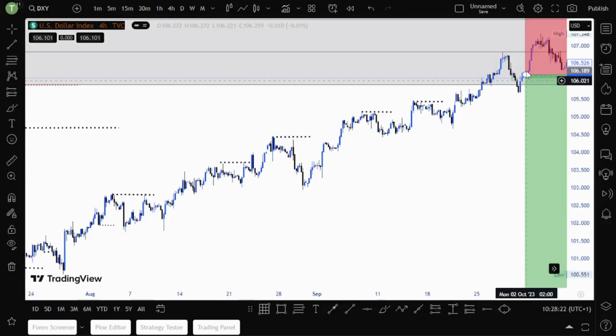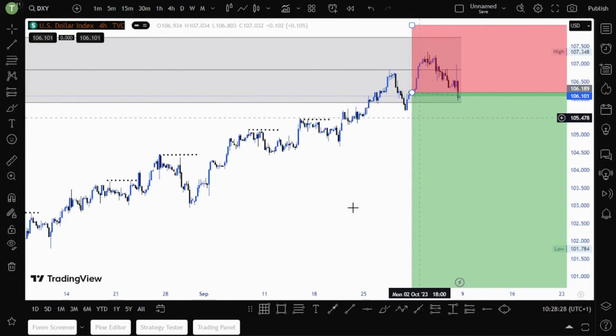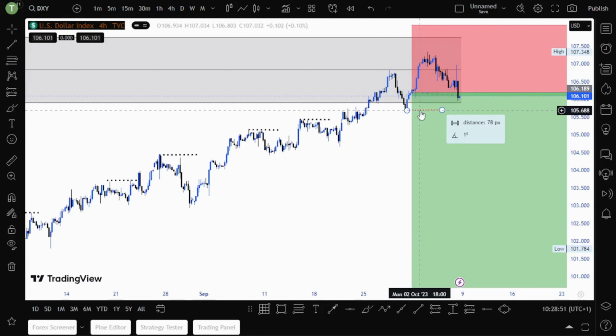Now I'm just waiting for what? I'm waiting for price to break this last low. Then it will be our confirmed change of character to the downside, meaning that the market has shifted from making higher highs to making lower lows. That is where we will be waiting for a change of character.